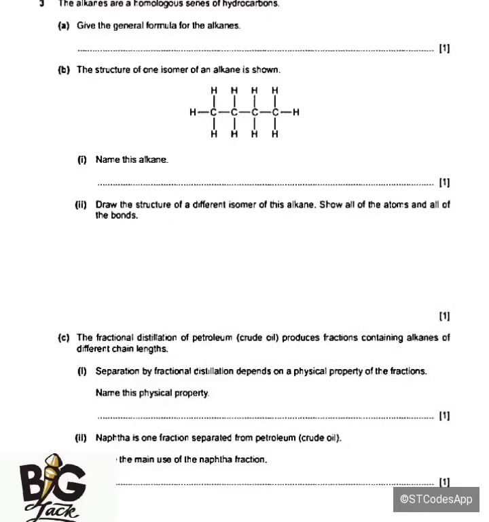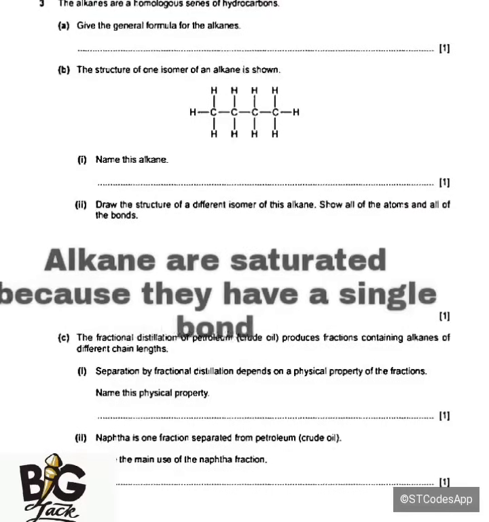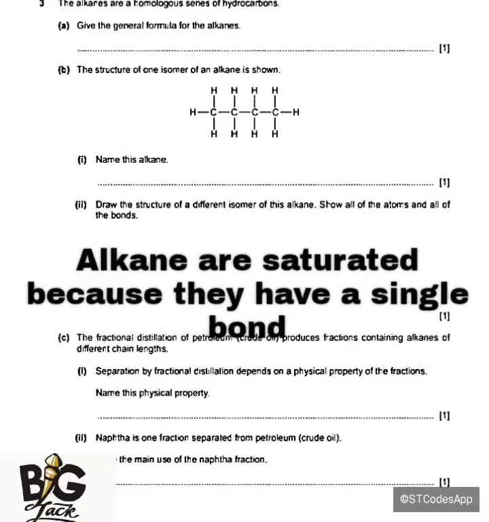So when you say alkanes are saturated hydrocarbons, it means all the bonds on the carbon atom are surrounded by what? Atoms. Specifically here we are talking of hydrocarbons, which means all the bonds are surrounded by hydrogen atoms.